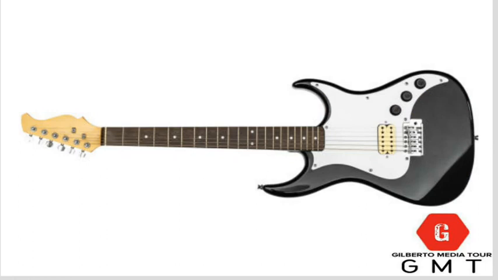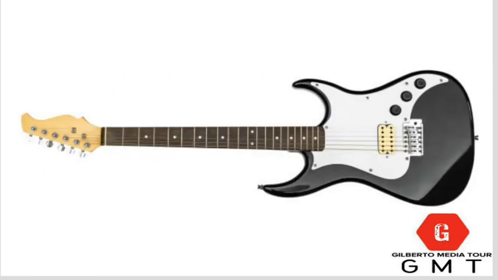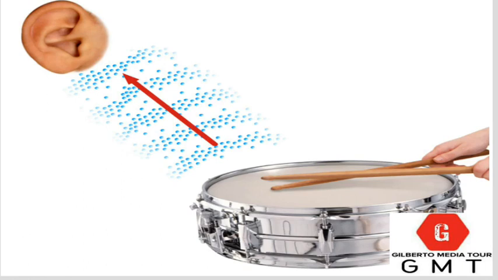For example, when the strings of a guitar are struck, it produces sound. So it is very understandable that sound waves are produced when an object vibrates. By vibration of particles, the sound is created. With drums, electric bells, and different instruments that produce sound, those objects are vibrating so that the sound will be produced.